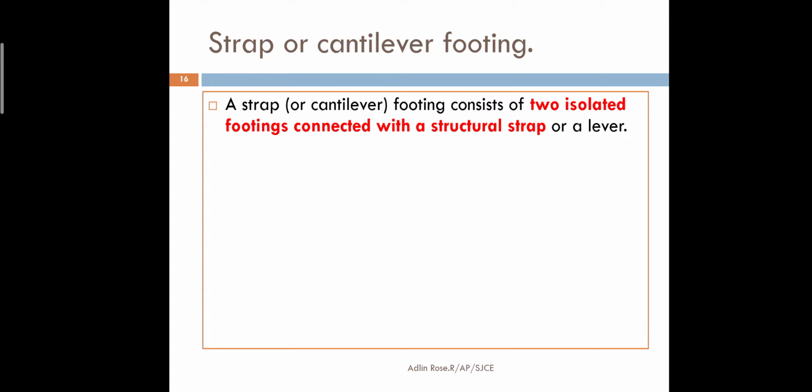In the case of a strap footing, strip is different, strap is different. A strip is a strip of concrete, a strip of foundation below the walls, that is strip footing. Strap footing is different.